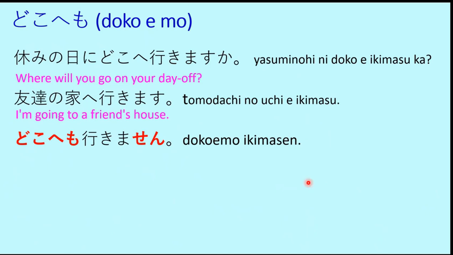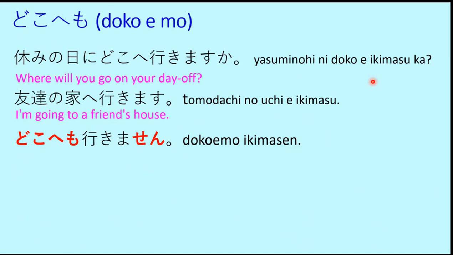So this is what doko e mo is. Nani mo was for some other verbs which were not motion verbs, but for motion verbs like ikimasu, kaerimasu, kimasu, or modorimasu, we have to use the doko interrogative and also the e particle, and it was the o particle for those previous cases.